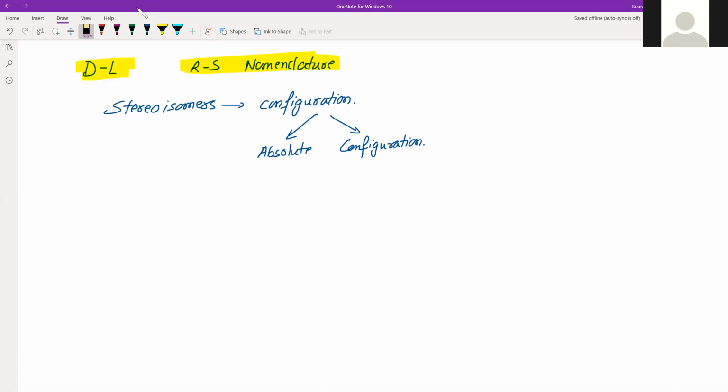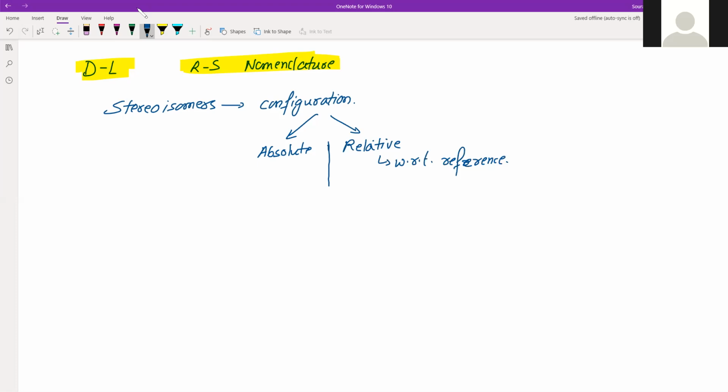It's about configuration, absolute and relative. From the name itself, it is clear that here there will be some reference. So with respect to a reference molecule, we are trying to differentiate the two different configurations.